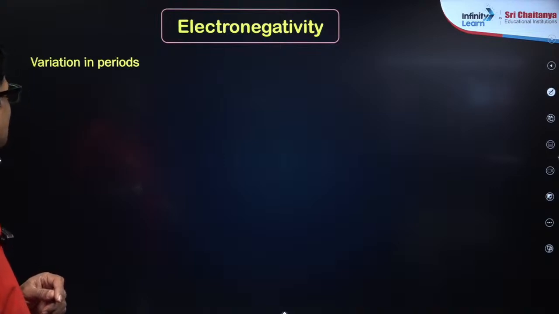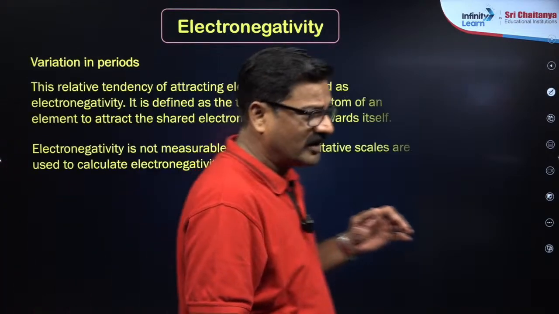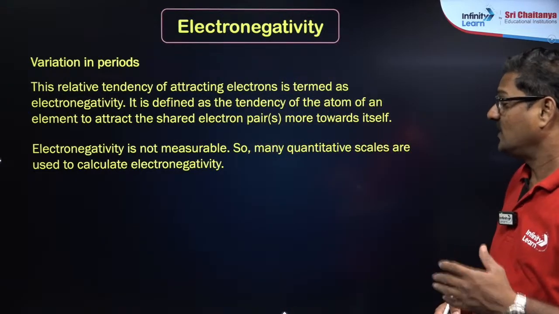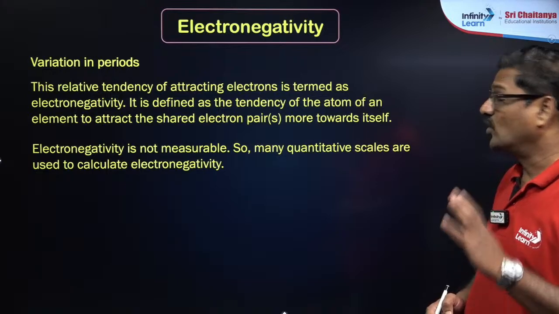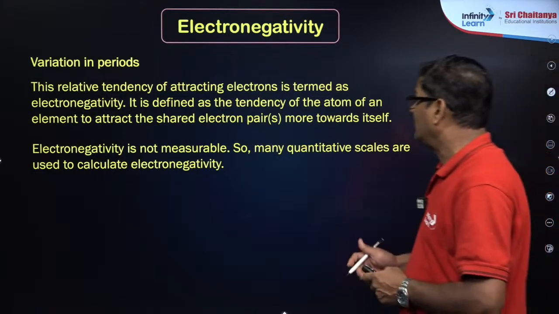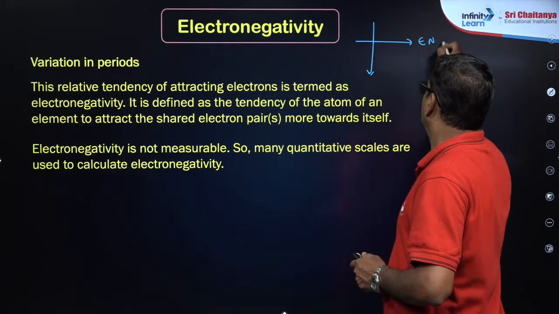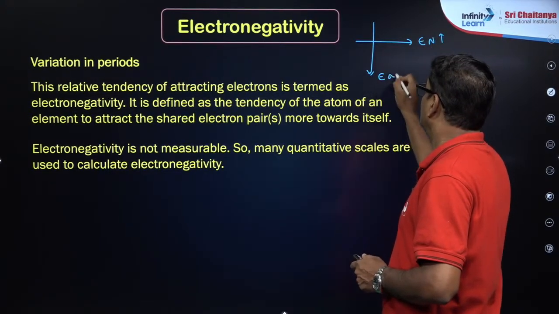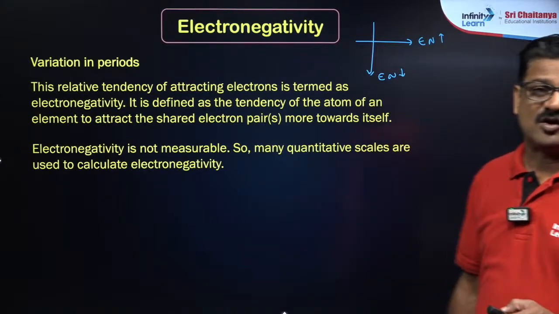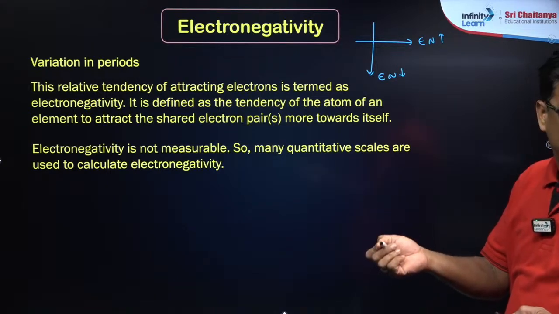Electronegativity. Electronegativity is the relative tendency of an atom to attract a shared pair of electrons more towards it. It's a relative phenomenon. So this variation in periods you can see. Electronegativity increases across the period and decreases down the group. What is its application? Metallic nature and non-metallic nature. If electronegativity increases, then non-metallic nature increases.